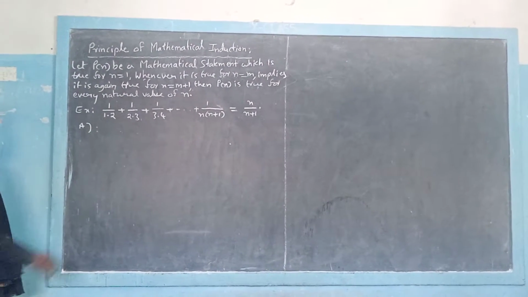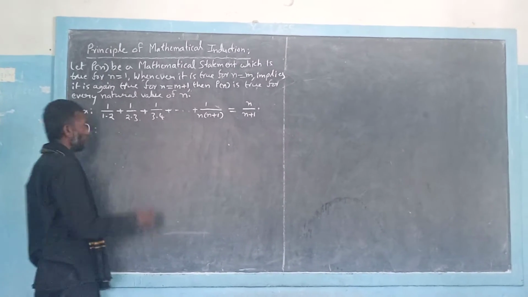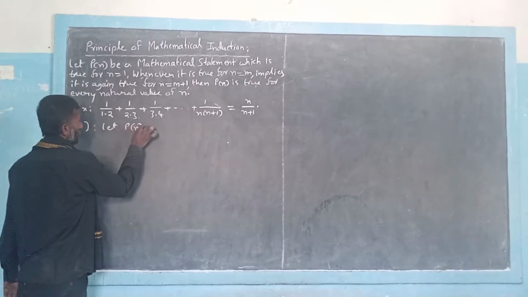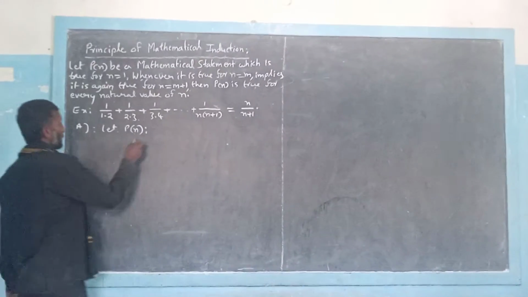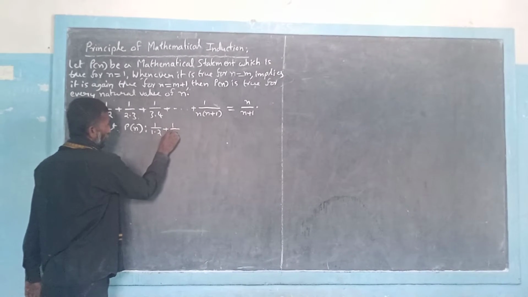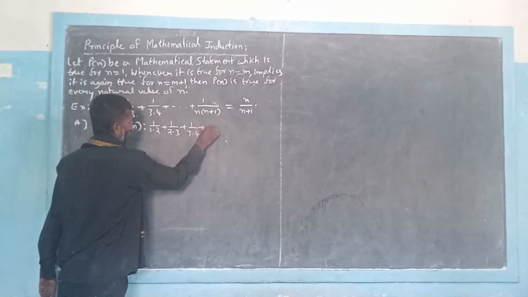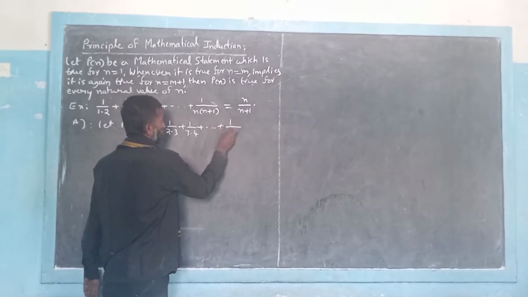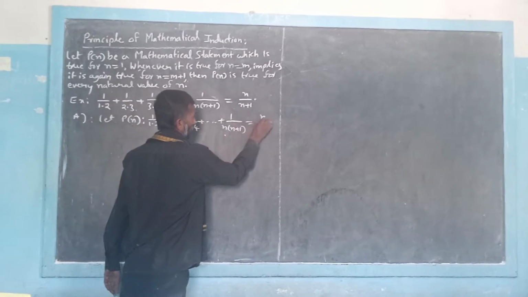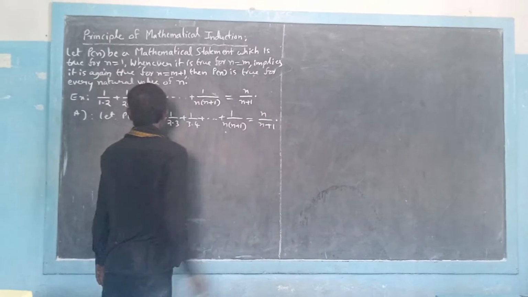Whatever statement is given to us, first we need to assume it as P of n. So I am writing here that P of n is a statement such that 1 by 1 into 2 plus 1 by 2 into 3 plus 1 by 3 into 4 plus so on plus 1 by n into n plus 1 is equal to n by n plus 1.